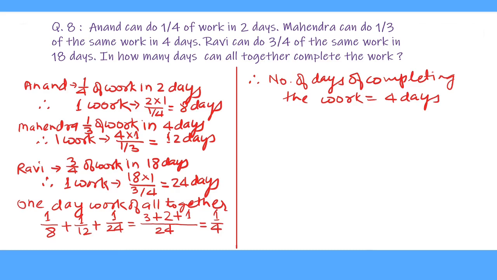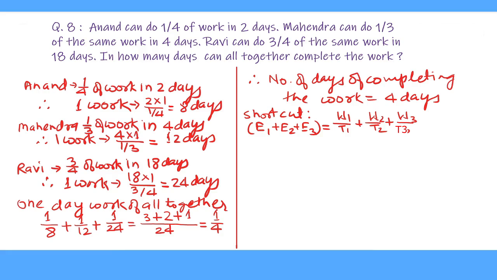Now we solve it by shortcut method. We will solve it by adding their efficiency, and efficiency is nothing else but rate of doing work, that is work upon time. We add their efficiency E1 plus E2 plus E3 equal to W1 upon T1 plus W2 upon T2 plus W3 upon T3, and the unit will be work per day or work upon time.